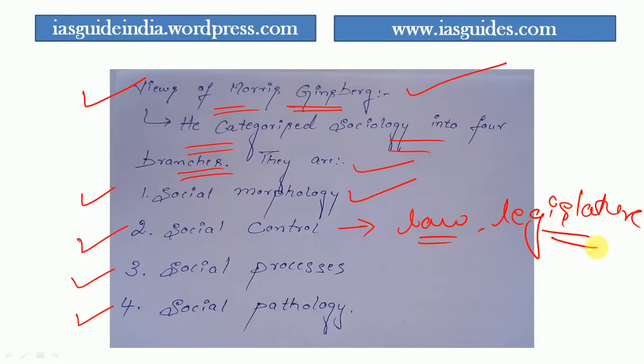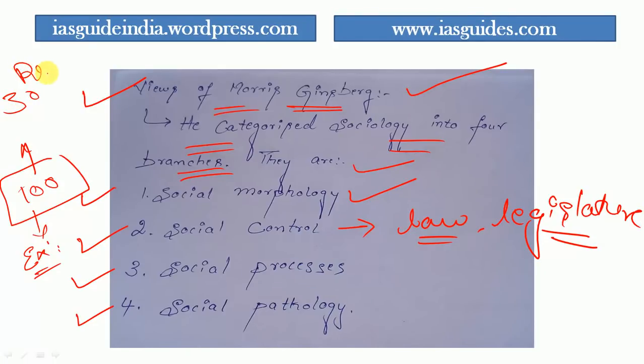You may ask, why do we have to control man? There are different aspects to why you need to control man. Let us take an example: 100 people are there, and there are only 30 resources, food for 30 people, but each one of the 100 wants a complete share.